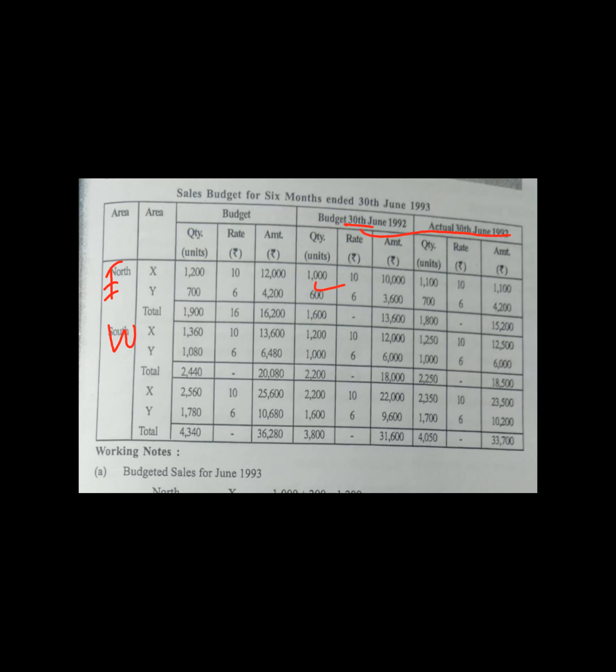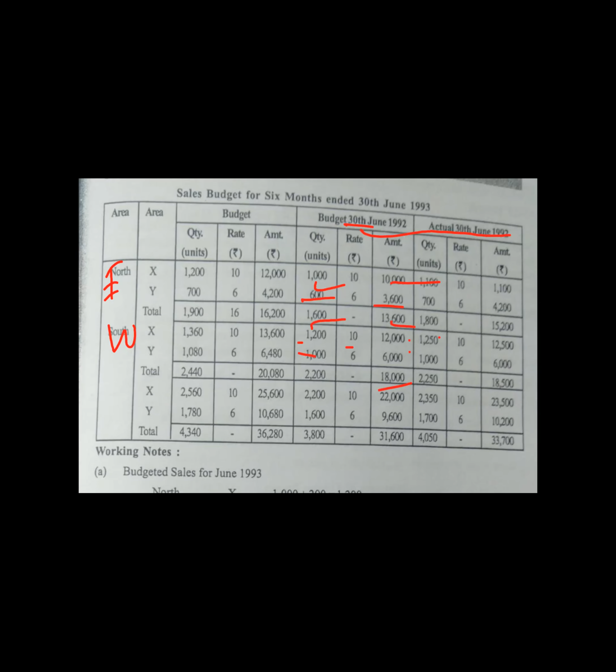1,000 units into 10 rupees, 600 into 6 rupees. In the question itself, while explaining, I wrote there 1,000 into 10, 10,000, 600 into 6, 3,600. Those values we will get here. If you add both, the units and the amount. Similarly, West Zone 1,200 units, 10 rupees; 1,000 units, 6 rupees; 12,000, 6,000, 18,000 is over.